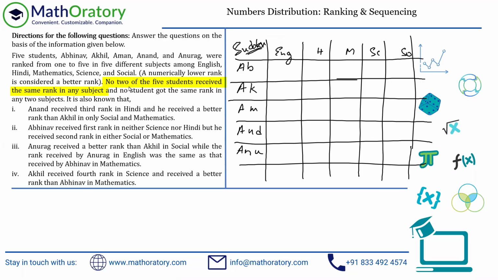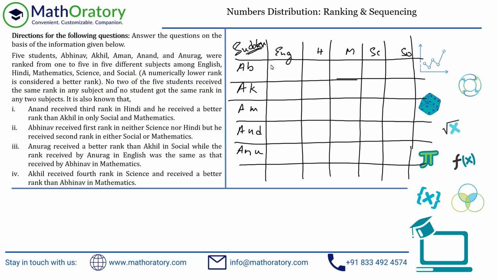So if you read this particular part again, it has been mentioned that no 2 of the 5 students received the same rank in any subject. So if I look column wise, for example, English is a subject, no 2 people can receive the same rank. Now, please understand there are 5 students for each subject. So for every subject you will have the 5 ranks 1 to 5. That has also been mentioned in the set initially. They have been ranked from 1 to 5. So for the English column, in this entire column, you're going to have all the different numbers 1 to 5, right? Somebody is going to get a 1, somebody is going to get a 2, and so on and so forth.